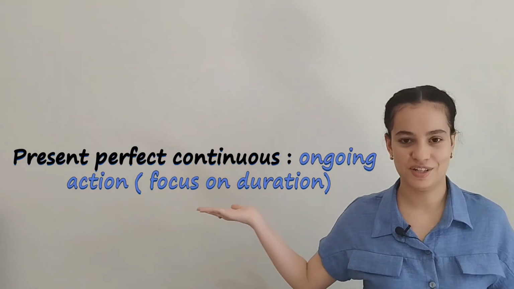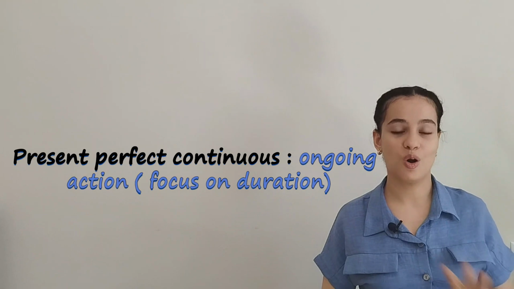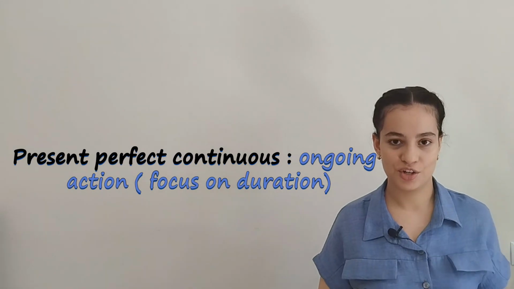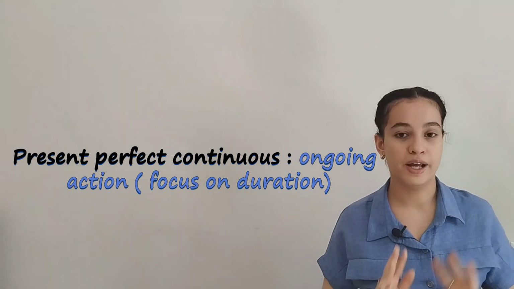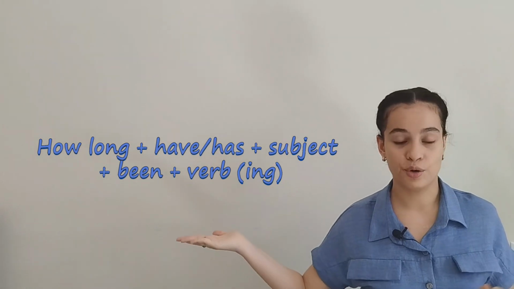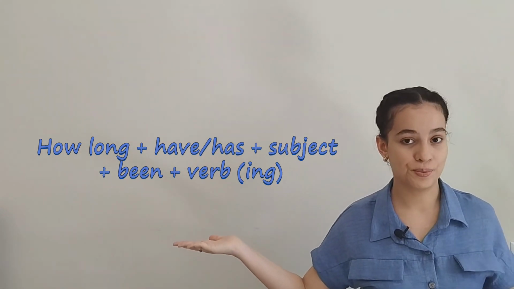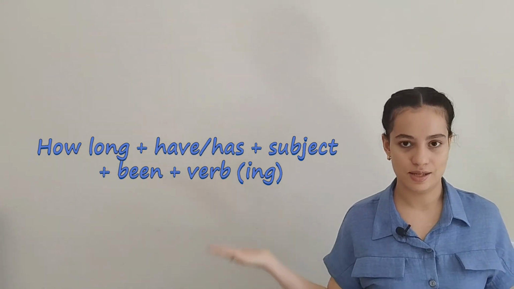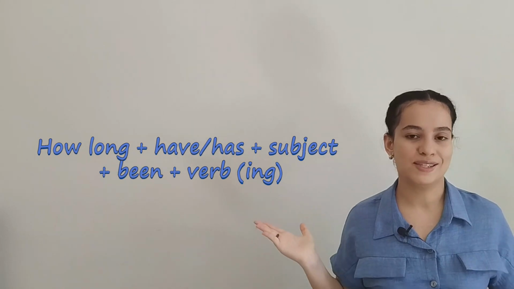The next tense I'm going to share with you is the present perfect continuous. We use how long with this tense to talk about an ongoing action and focus on its duration. Let me share with you the structure. We have how long plus have or has based on the personal pronoun or the subject that we are using plus the subject plus the verb plus ing.